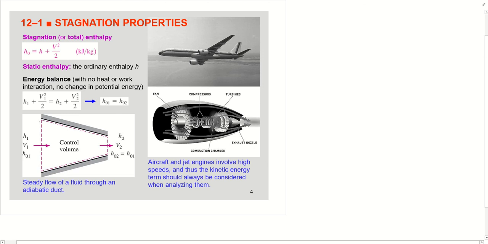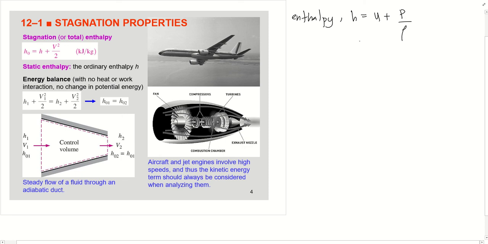It is very convenient to combine the internal energy and the flow energy of a fluid into a single term, known as enthalpy: H equals U plus P over rho.